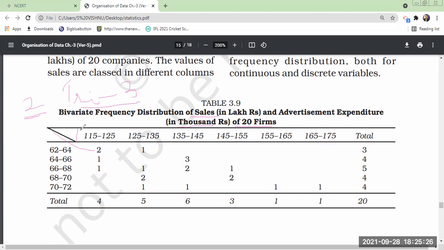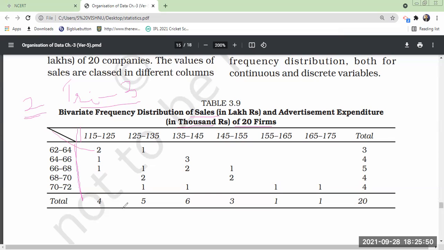One side we have advertisement expenditure, and another side we have sales. What is the impact of advertisement expenditure on the sales? Whether because of an increase in advertisement expenditure there is any increase in the sales or not, you can identify with the table like this. Did you understand?